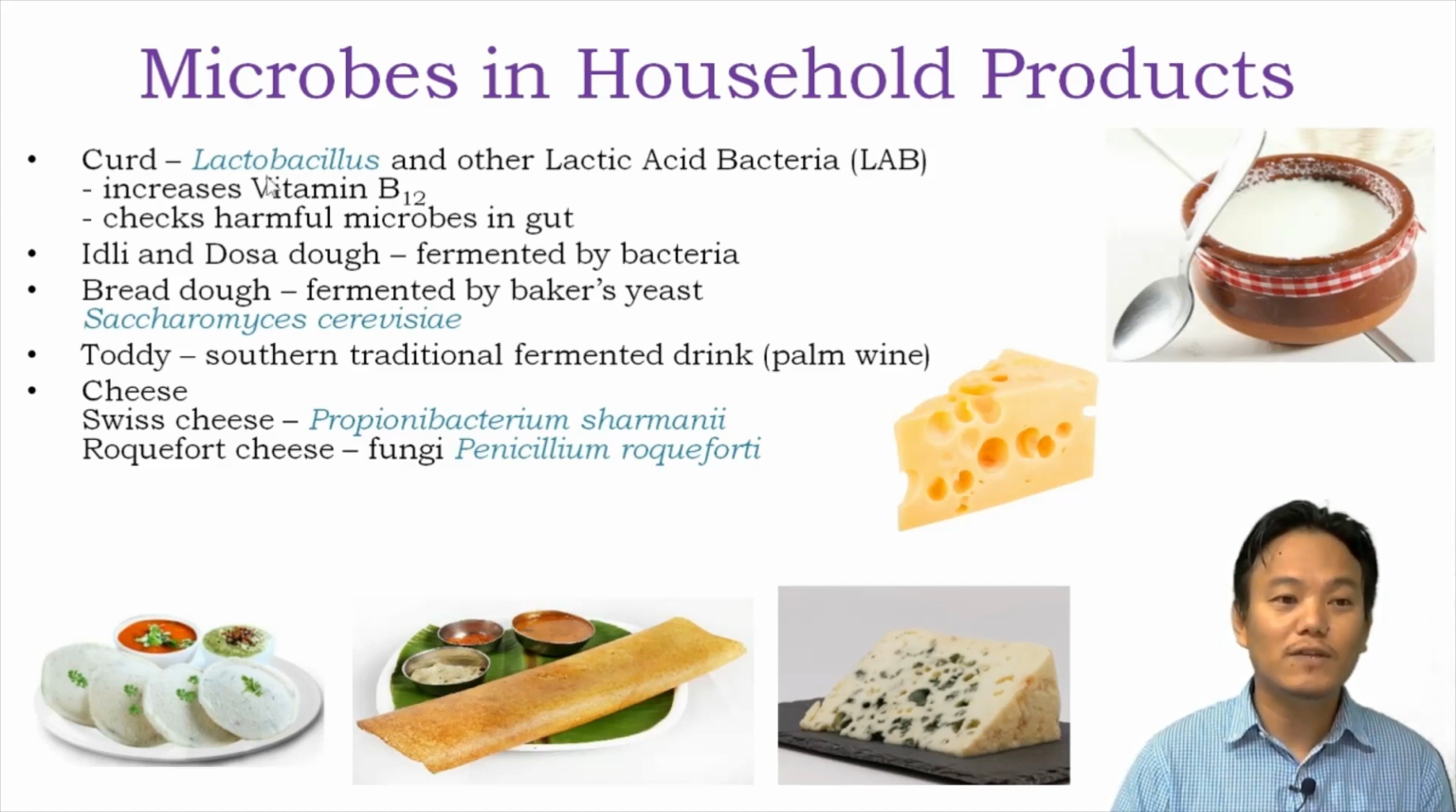So here I have written a few names of microbes in blue. All these scientific names are important and you have to remember them. Lactobacillus for the preparation of curd, Saccharomyces cerevisiae for the preparation of bread. For the preparation of Swiss cheese, you put Propionibacterium shermani, and for preparation of Roquefort cheese, you put fungi like Penicillium roqueforti. So these names you have to remember. These are the microbes which are useful in our household products.